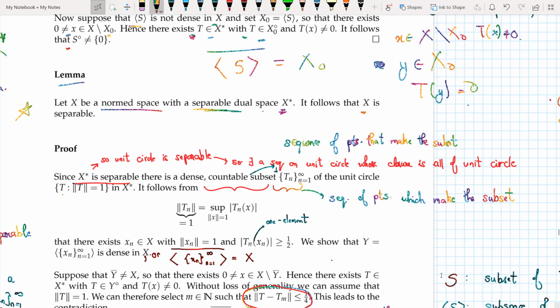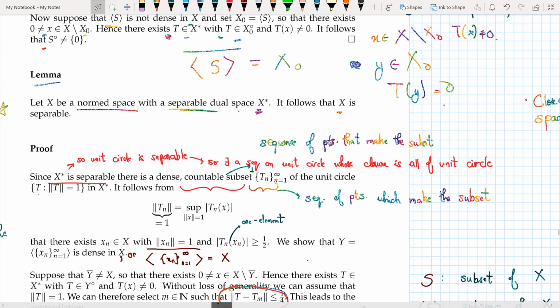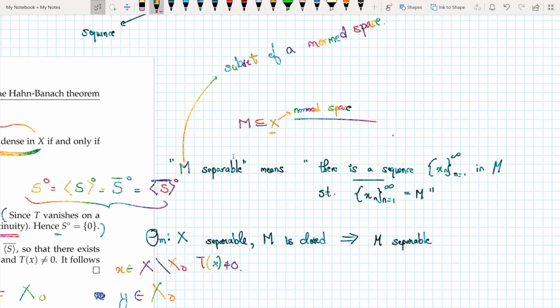In order to prove this, we need a certain understanding of closed subsets of separable spaces. So we have a norm space X and M is a subset of the norm space. Remember, I did not say subspace, I said subset. So a subset of a norm space being separable means that there is a sequence in M such that the closure of that sequence is equal to M. So the closure of that sequence is equal to the subset itself.